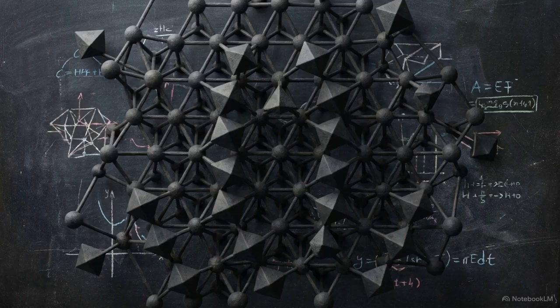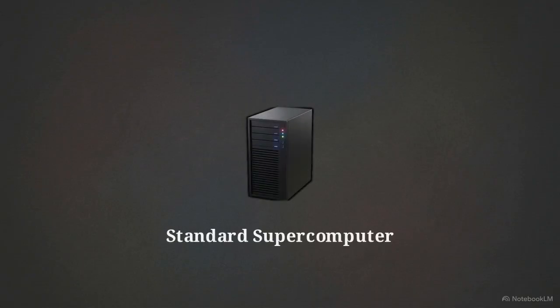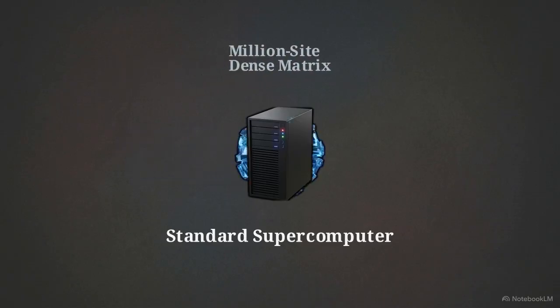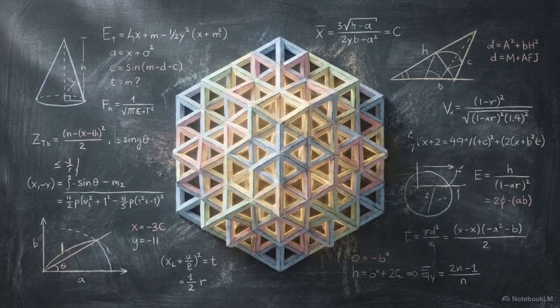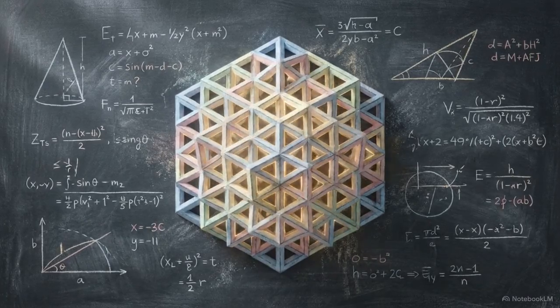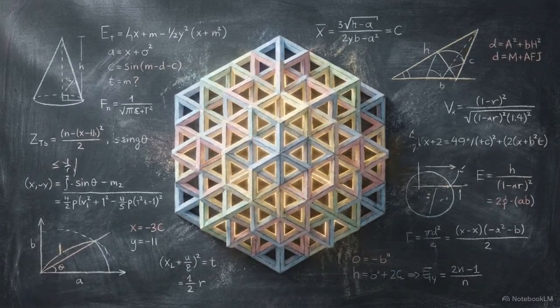Without a repeating unit cell to act as a shortcut, researchers must directly compute the entire macroscopic lattice to understand its electronic behavior. This creates a memory crisis. Attempting exact diagonalization for a million-site dense matrix leads to an explosion of the Hilbert space that exceeds the capacity of standard supercomputers. Overcoming this requires a mathematical framework that can calculate thermodynamic and topological properties without relying on translational symmetry.